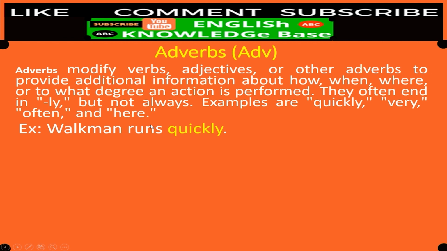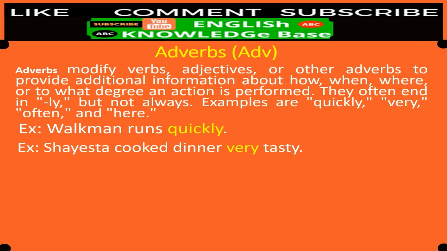How he runs quickly. It shows the style or way of happening of this action. Let's come down to another example. Shaista cooked dinner very tasty. What? Very tasty. Very defines the word tasty, which is an adjective. Jamil put the fruit here. So here is what? An adverb of place.